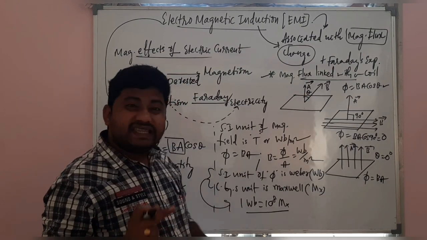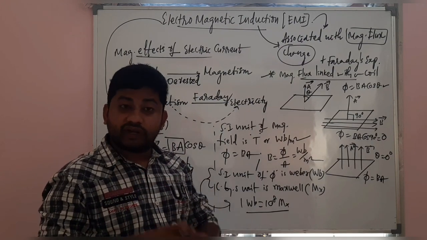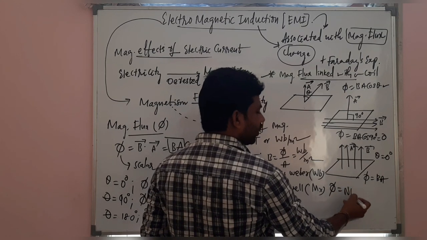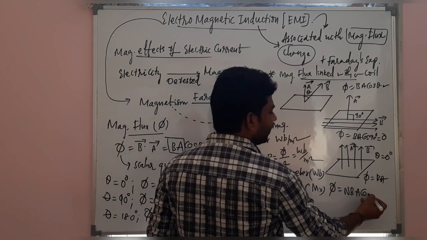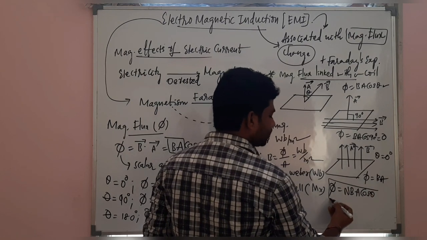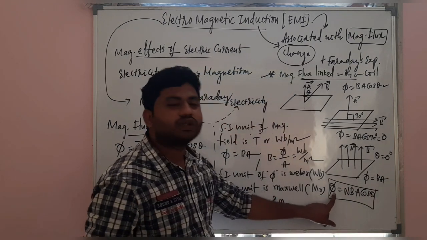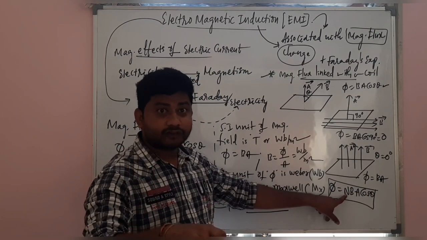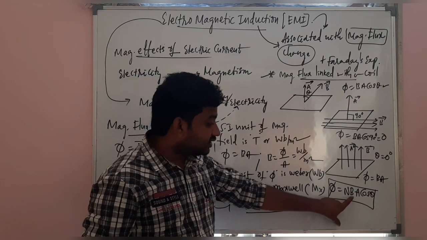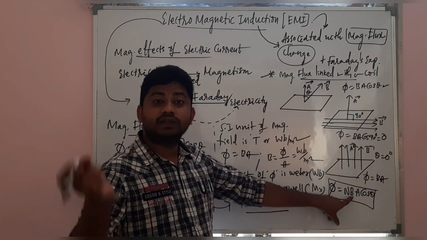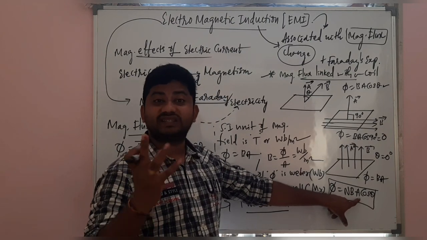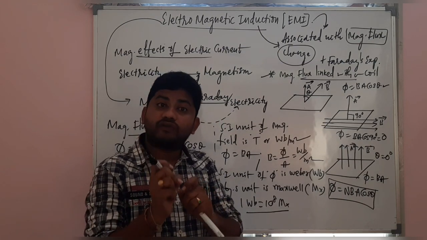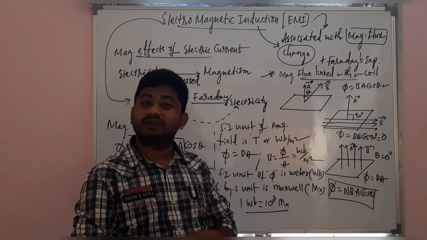When there are N number of turns for a coil, I can say magnetic flux linked with the coil will be NBA cos theta. Remember my dear students, for flux change to take place, there must be a change in number of turns, or there may be a change in magnetic field strength, or a change in orientation, that means theta, or the area vector of the rectangular coil needs to be changed.